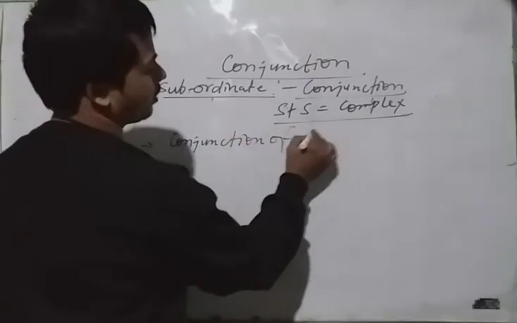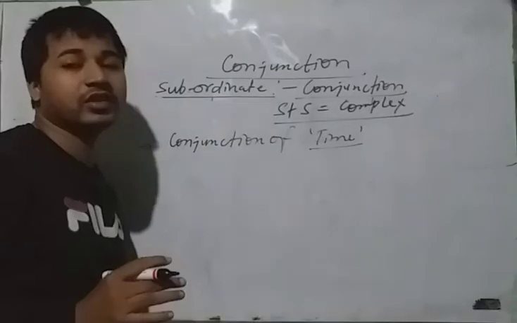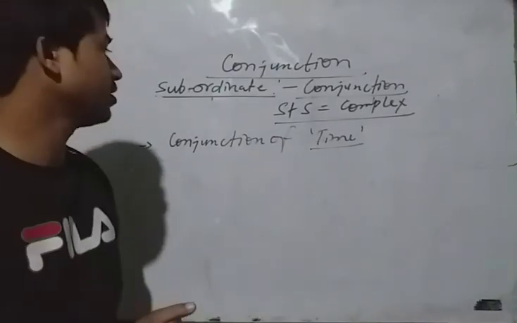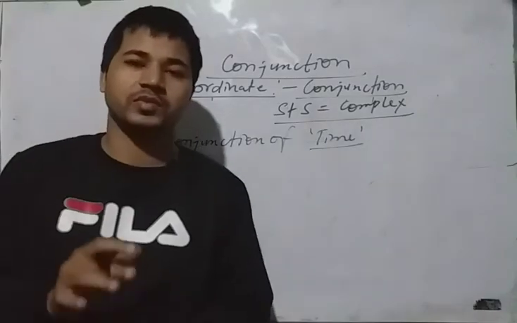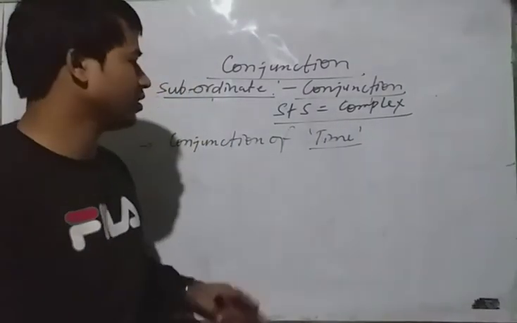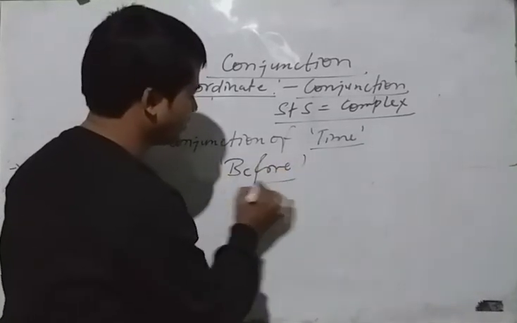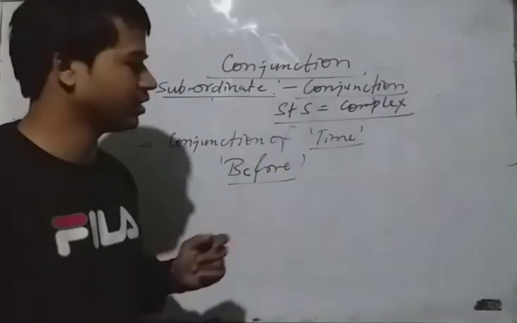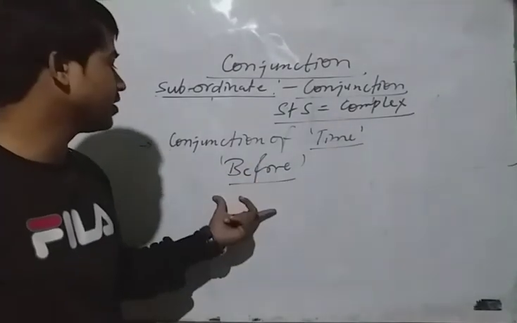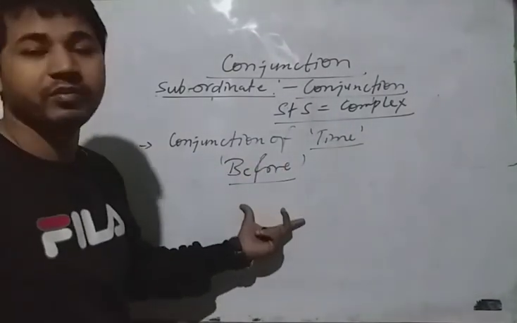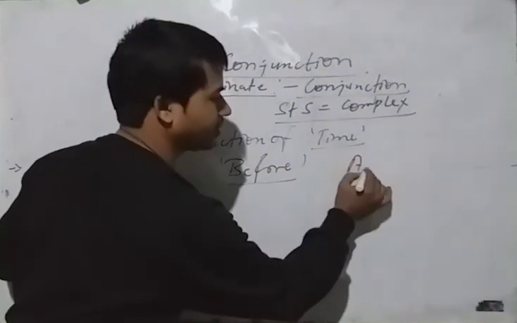Conjunction of time. What are the words which always express the time? You have already studied before. It is a type of conjunction. It always makes a complex sentence, and it always expresses the time.